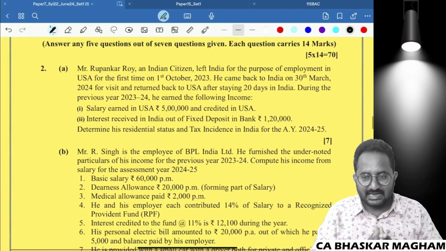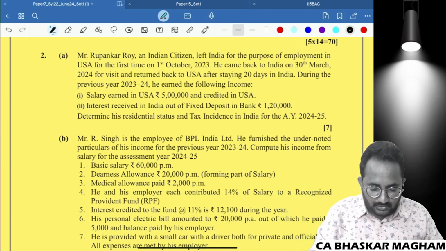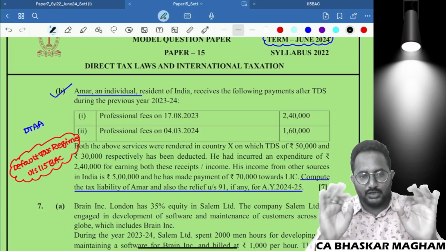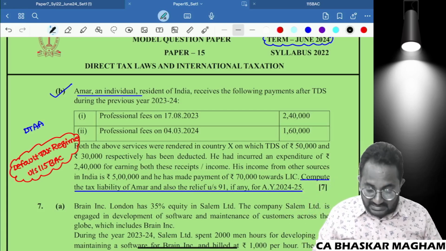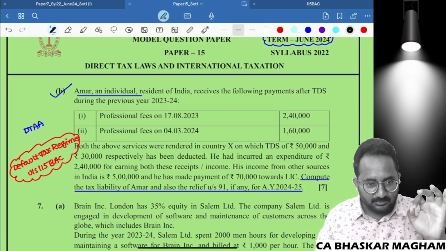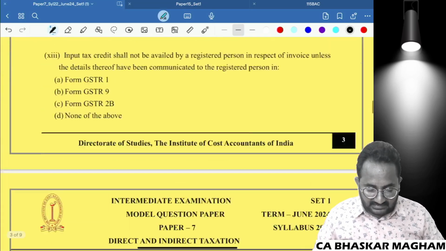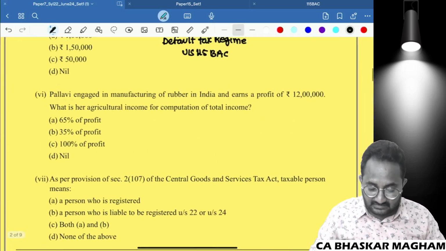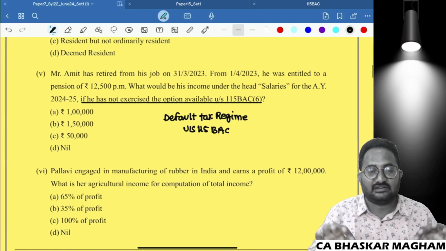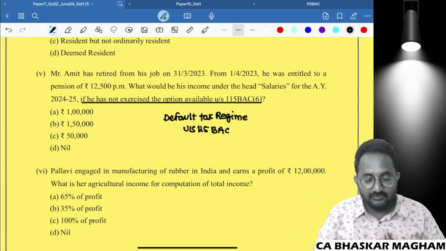I think you know that the tax rates and slabs are changed. I just want to give you clarification that if they have mentioned anything, that only you have to follow. In this question, they have not mentioned anything, so you have to follow the default tax regime under section 115BAC. Next, if they give the terminology of the section 115BAC subsection 6 option, that opt out means normal. If the option is not exercised, that means you have not exercised the changing option, so it is the default tax regime only.